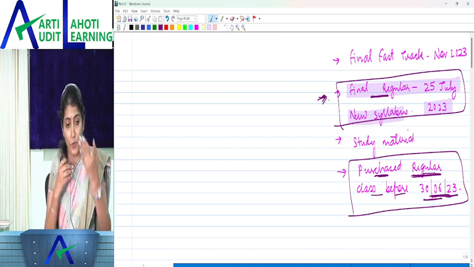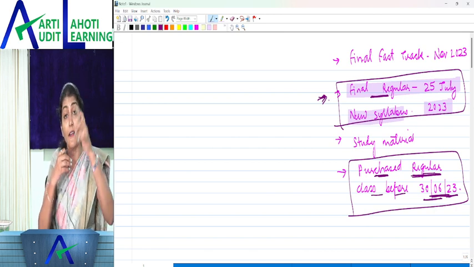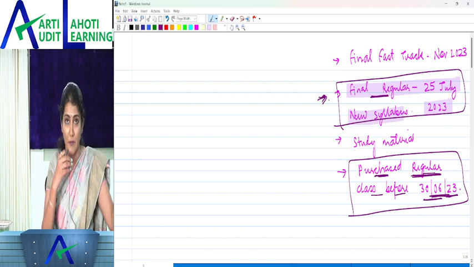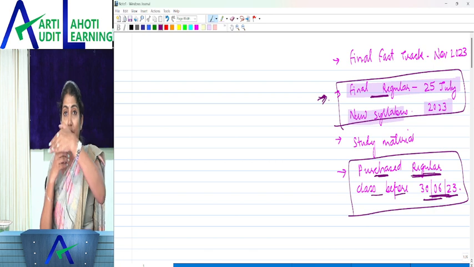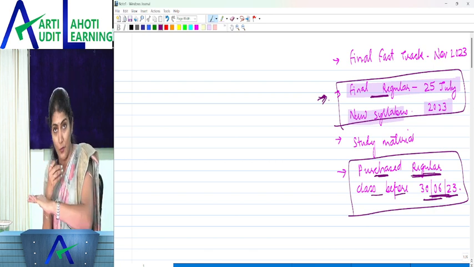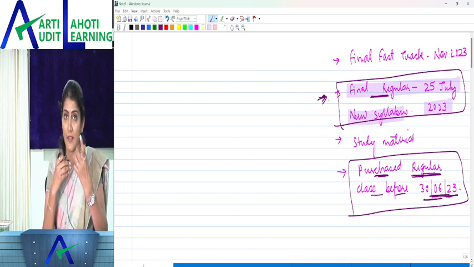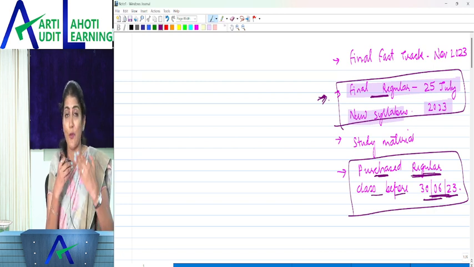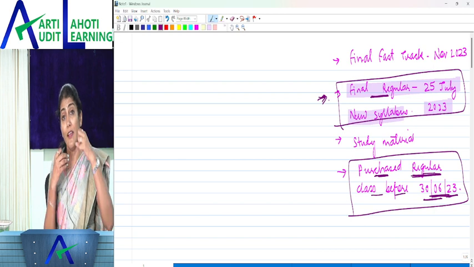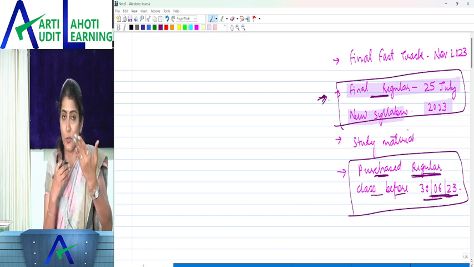So those students who have purchased the audit regular class through any of the mediums on or before 30th of June 23, and are going to write the exams for May 24 onwards, will get a new serial key with one view and 6 months validity. The material, you'll have to purchase separately. The notes you'll have to purchase. We are bearing the cost of the serial key; the material cost you need to bear.